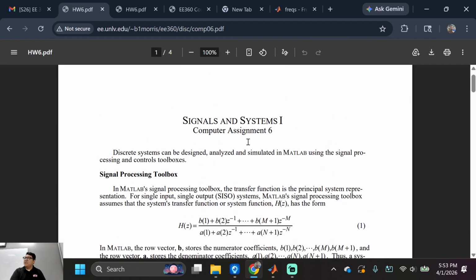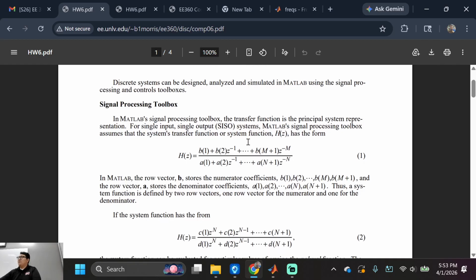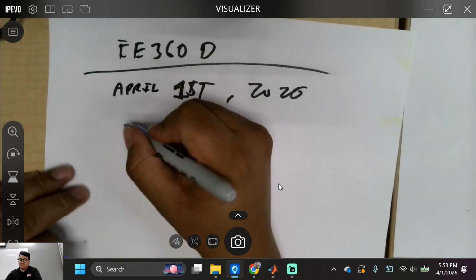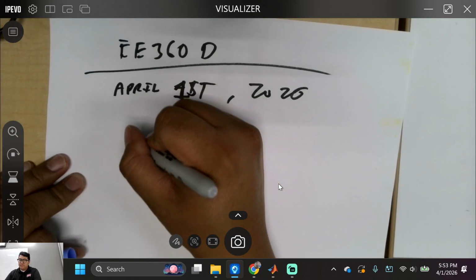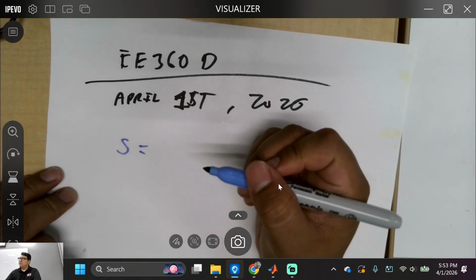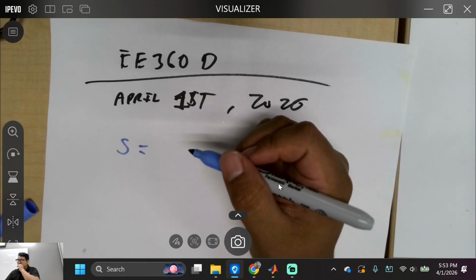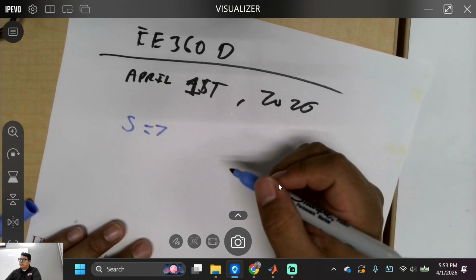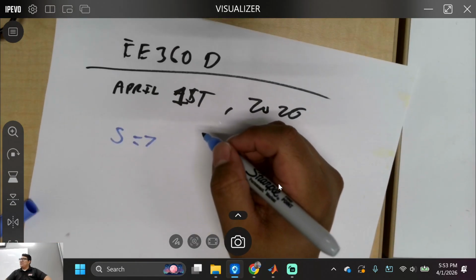Computer assignment 6, right? You guys remember Z transforms? What do you guys know about Z transforms? They're kind of similar to Gauss transforms. Kind of, yeah. But for our poles, it's centered at 0. We use the unit circle to determine whether or not it's causal. Yeah. It's for digital systems, right?